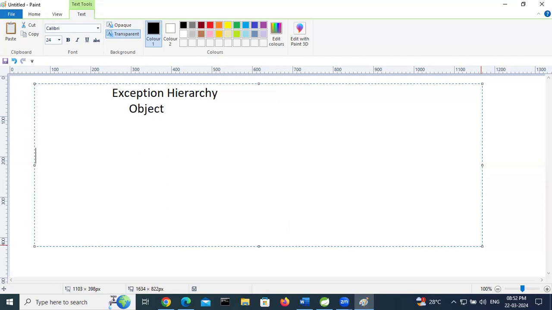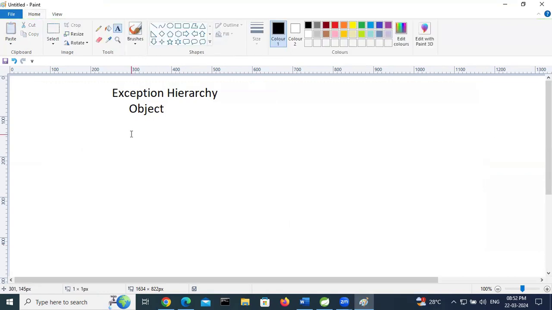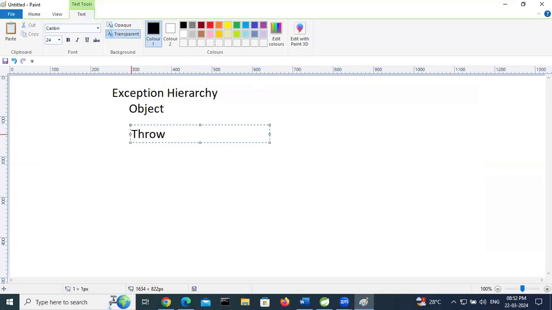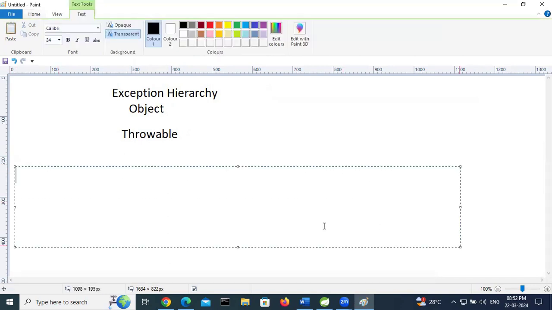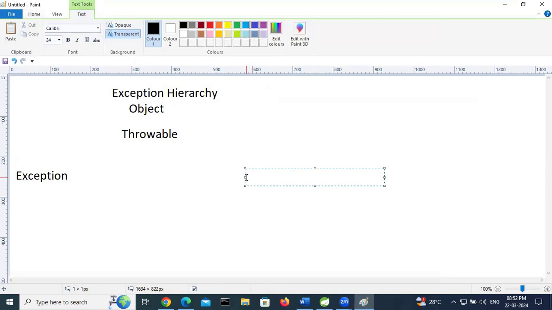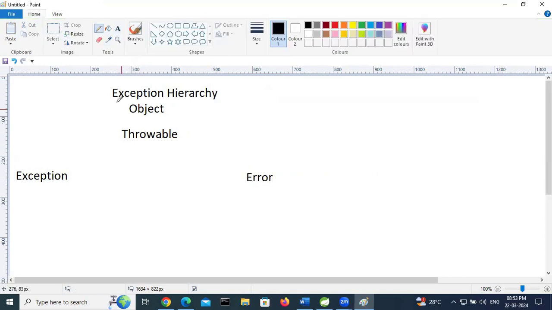Throwable is the superclass for all exceptions. Throwable is divided into Exception and Error. This is called the exception hierarchy.